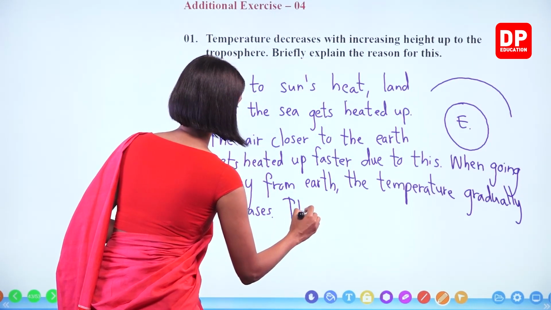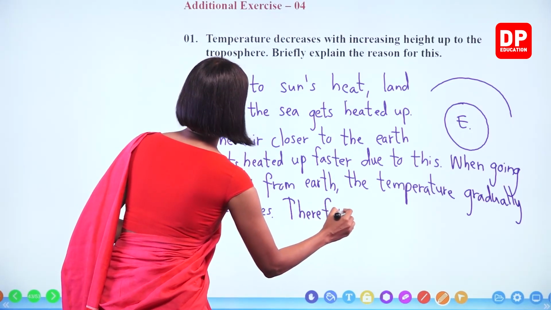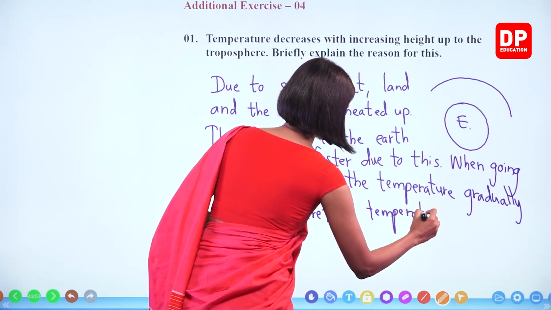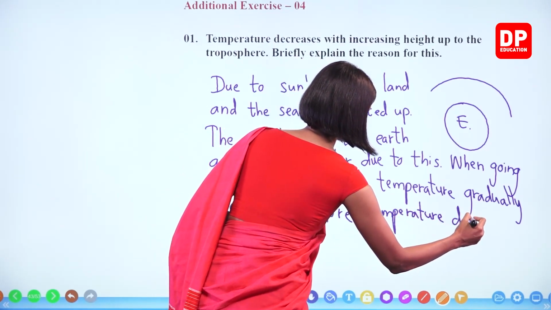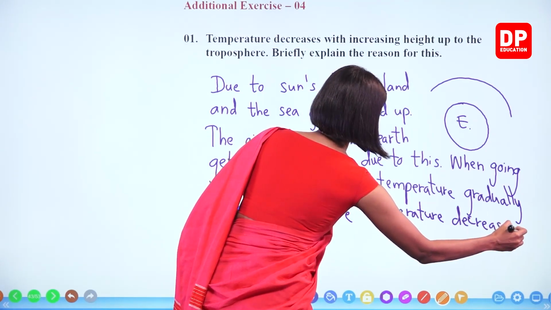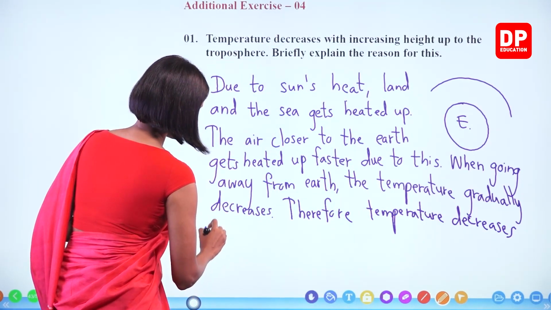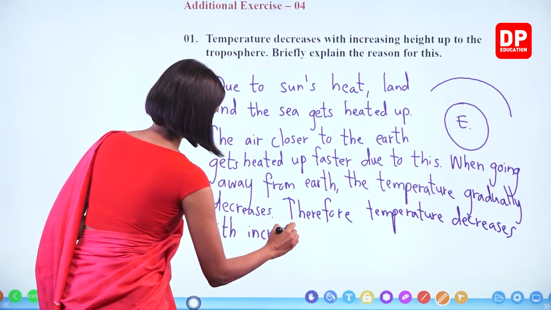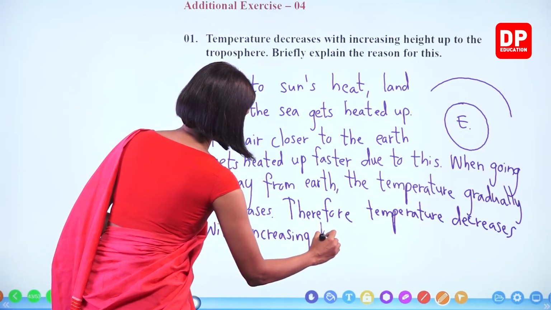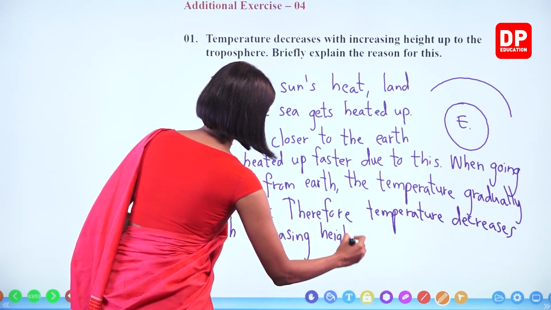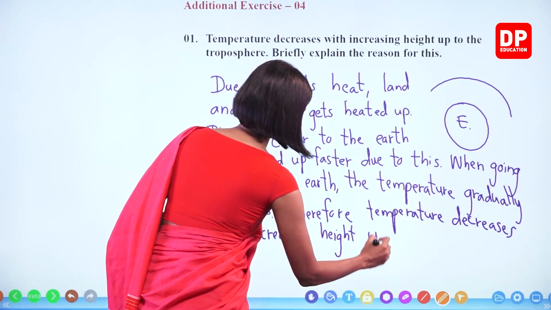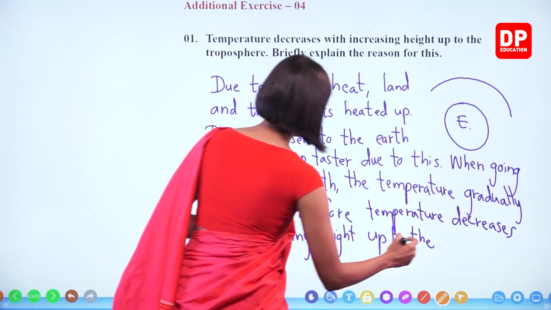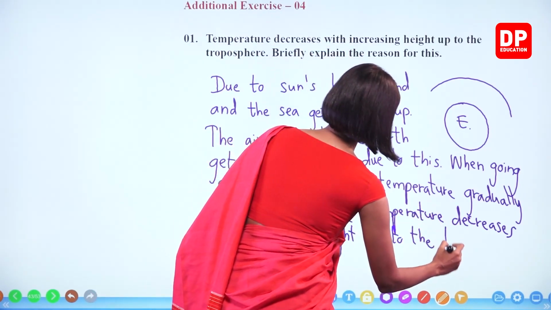Therefore, temperature decreases with increasing height up to the troposphere.